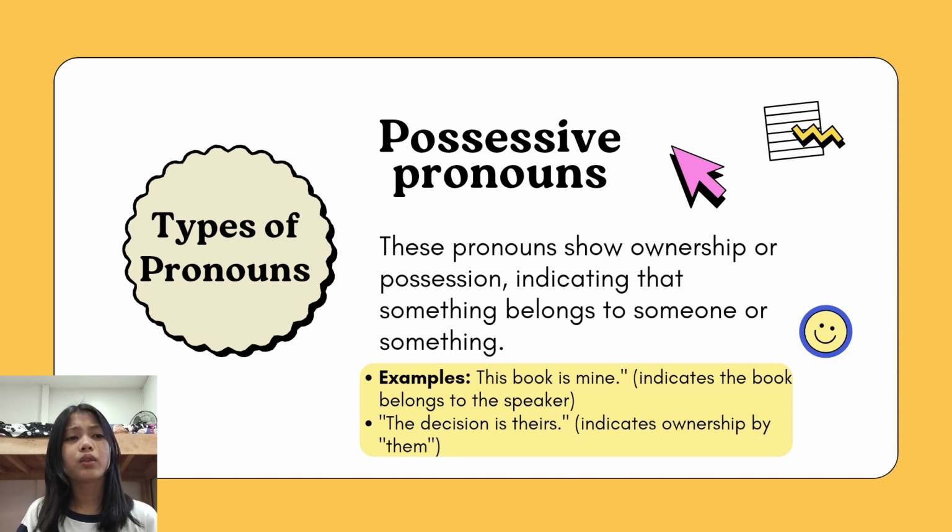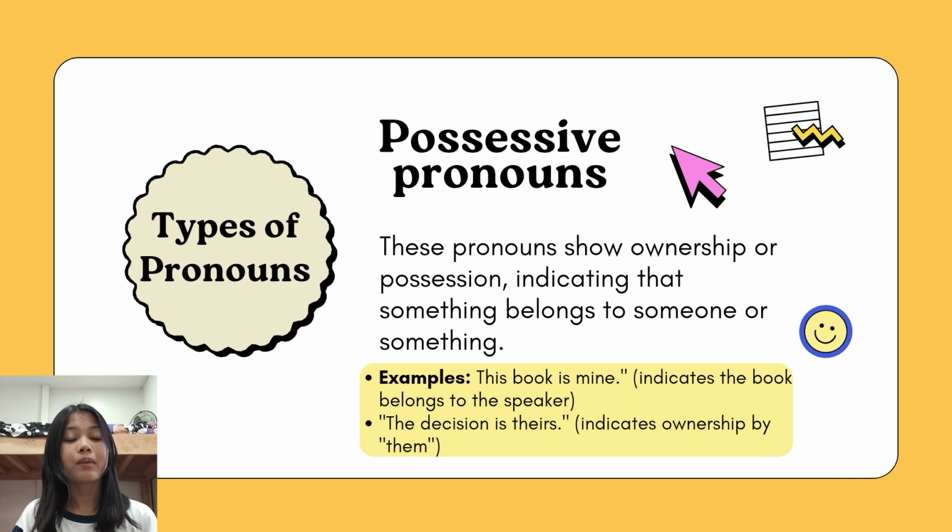Now let's proceed to the possessive pronoun "mine." We use the possessive pronoun "mine" when the owner is the person talking, or the speaker. For example, "I paid for this pen. This is mine." We use the possessive pronoun "mine" because the owner is the person who is talking.